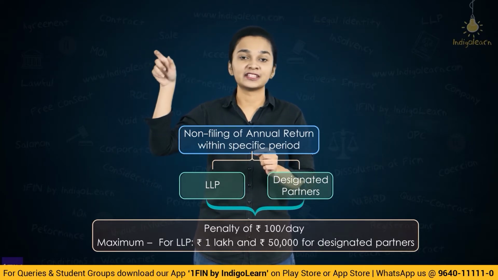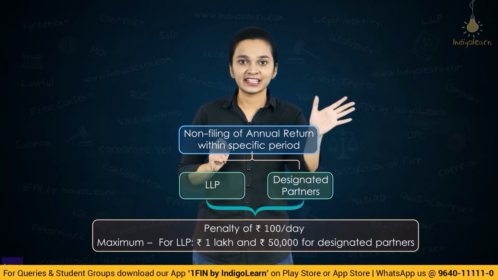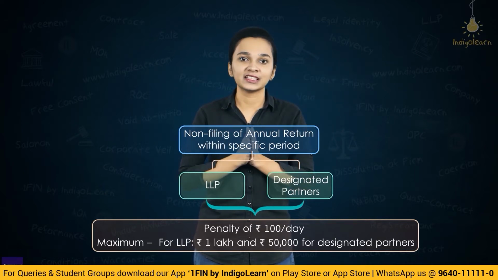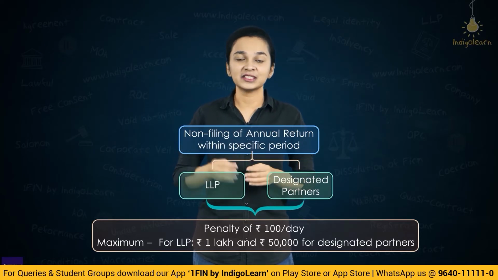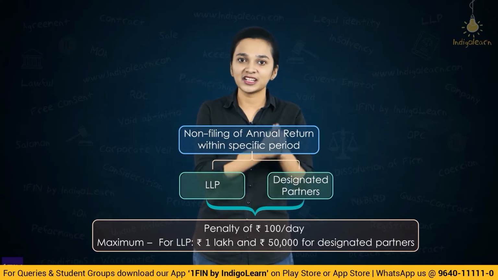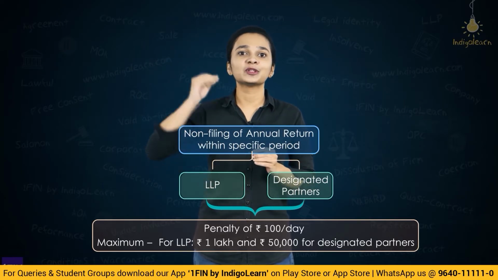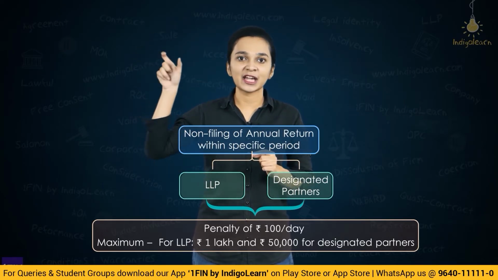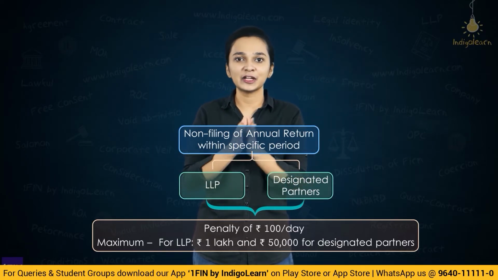Maximum amount of penalty for LLP is rupees 1 lakh, and the maximum amount for the designated partners is rupees 50,000. So what is the penalty for delay in filing of annual return? It is rupees 100 per day of delay till the time the default continues. However, subject to the maximum limit of rupees 1 lakh for the LLP and rupees 50,000 for the designated partners.